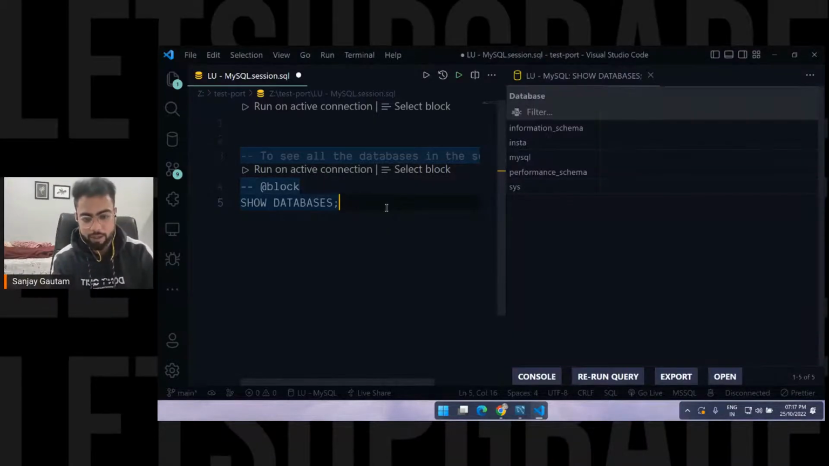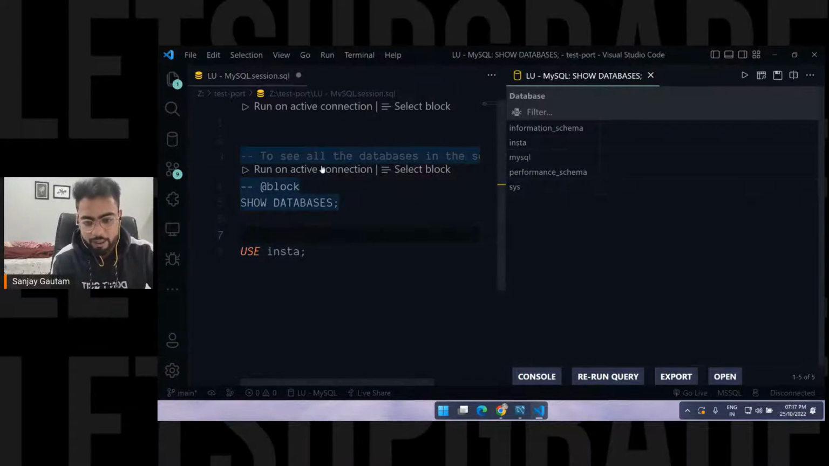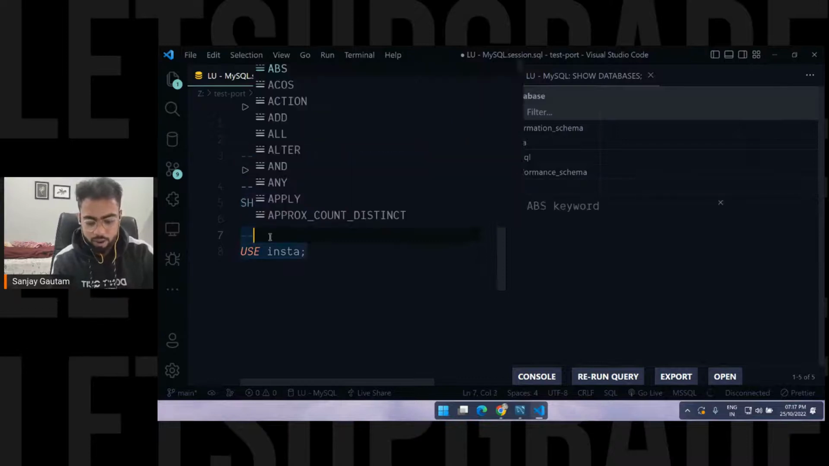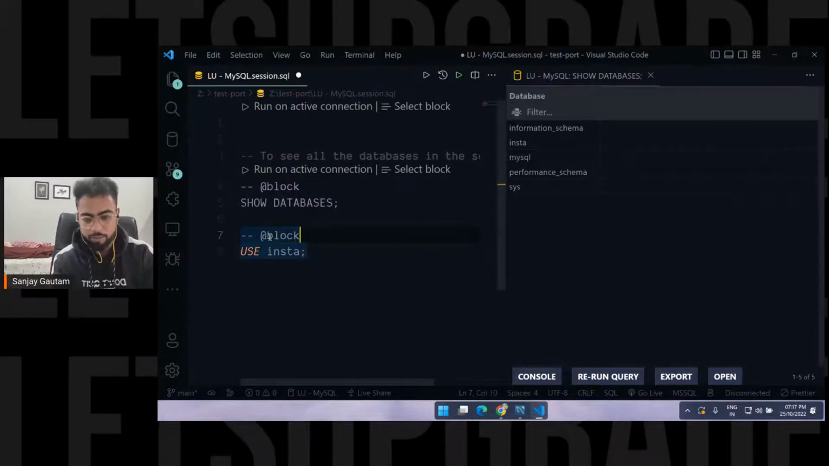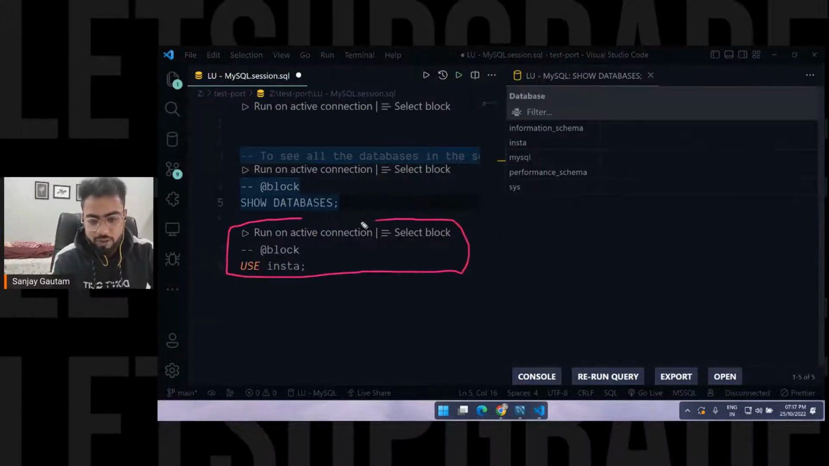Let me just add a command now. Let me just use the command first of all, let's say use insta. Remember this command? We basically use this command to select a particular database. So right now, if I just run this on active connection, it's just going to execute both of these commands. So what you can do now is put a comment here and @block. Now you will get a special run on active connection just for this command.